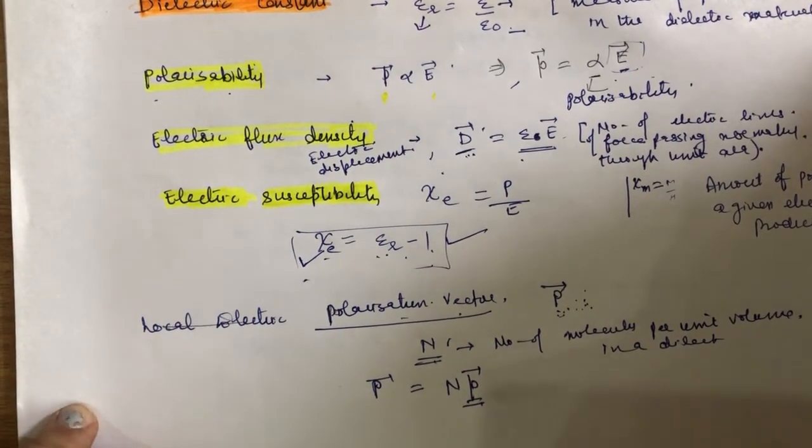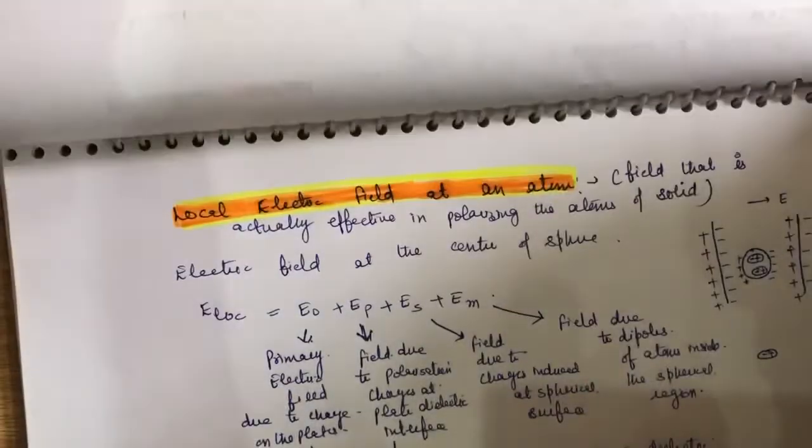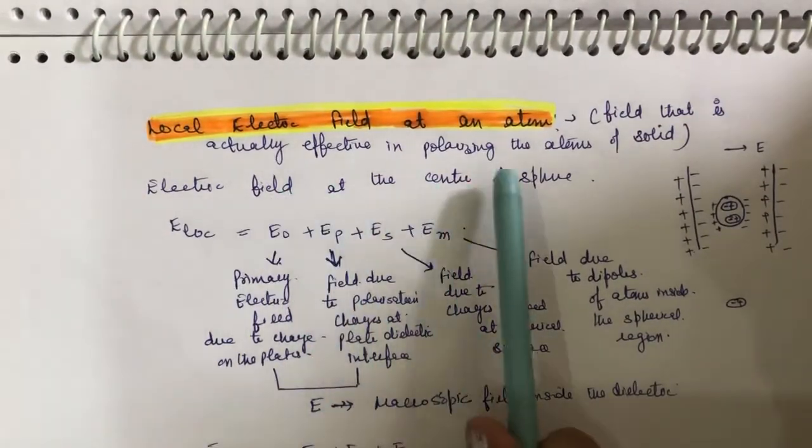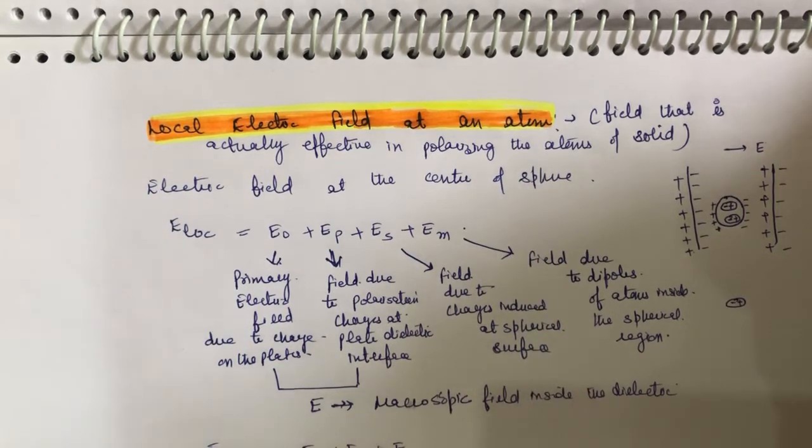Then our main thing, which is very very important, is the local electric field at an atom.